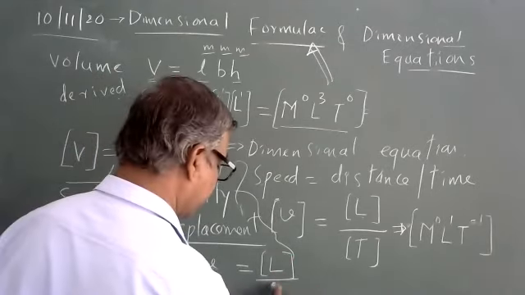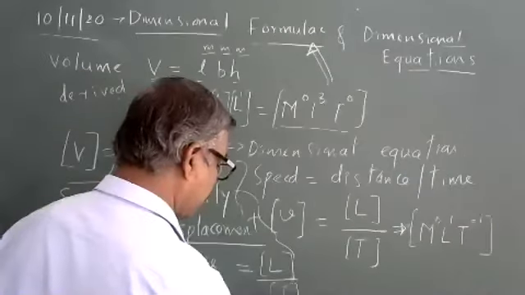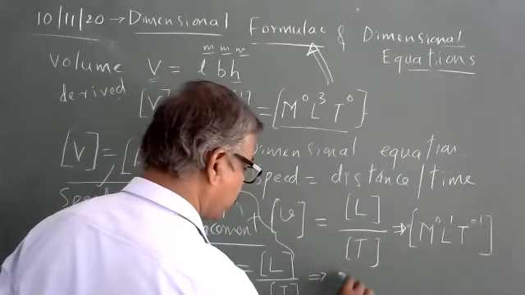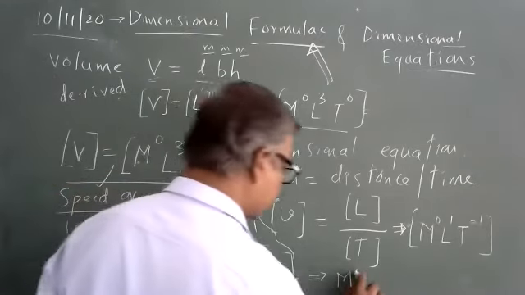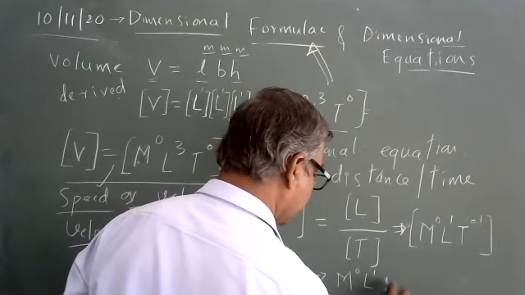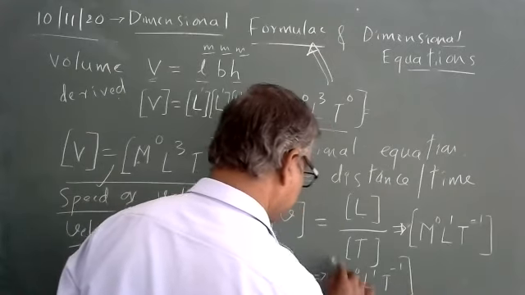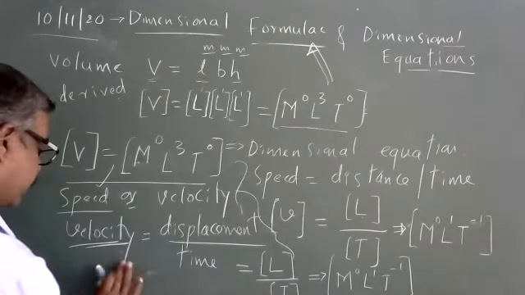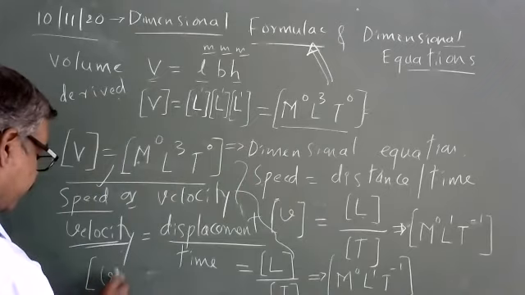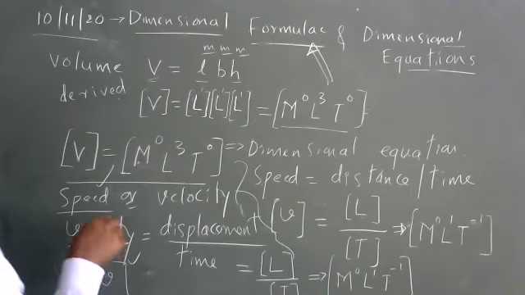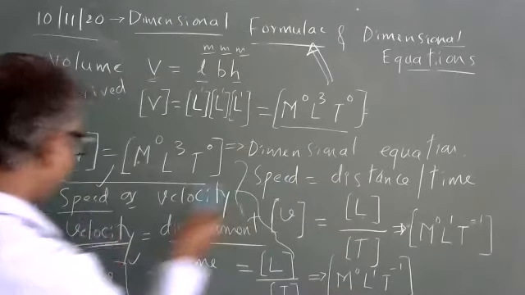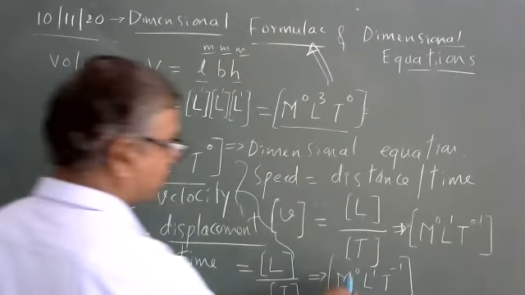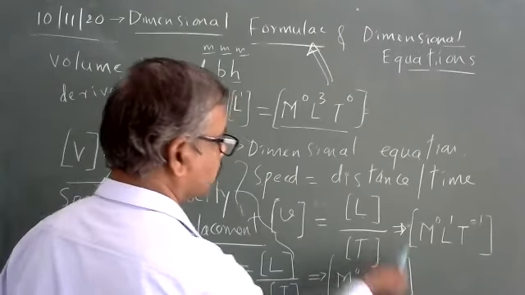In the denominator, time. Again, it gives you the dimensional formula of velocity: m raised to 0, L raised to 1, T raised to minus 1. This notation is used for velocity as well as speed. The dimensional formula of speed and velocity both are m raised to 0, L raised to 1, T raised to minus 1.